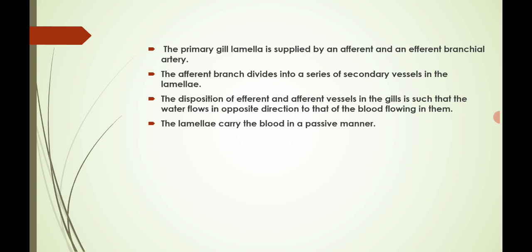The afferent branchial artery divides into a series of secondary vessels in the lamellae. The disposition of efferent and afferent vessels in the gill is such that the water flows in the opposite direction to that of the blood flowing in them. The lamellae carry the blood in a passive manner.